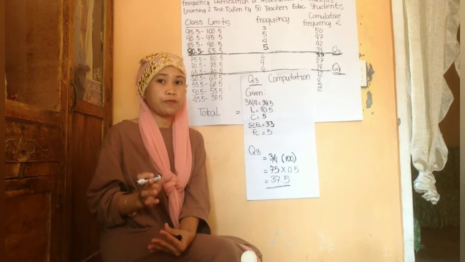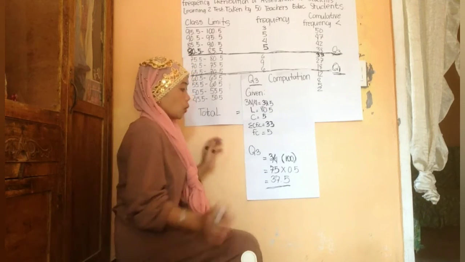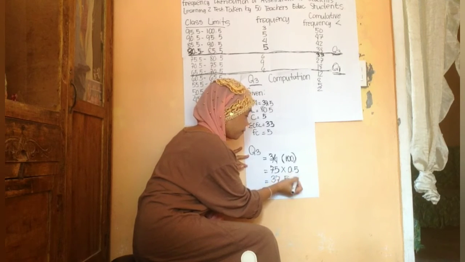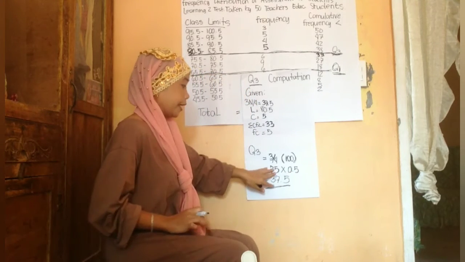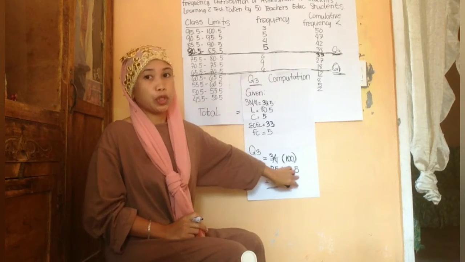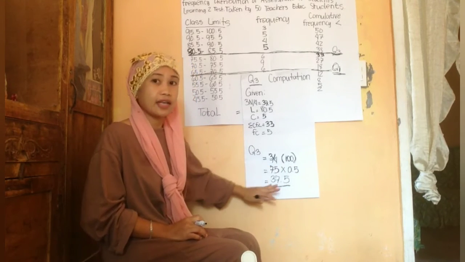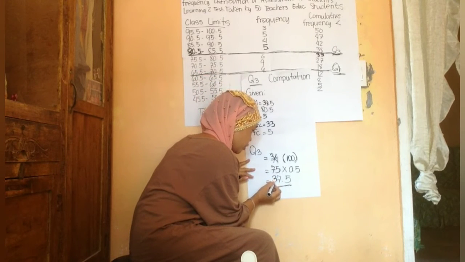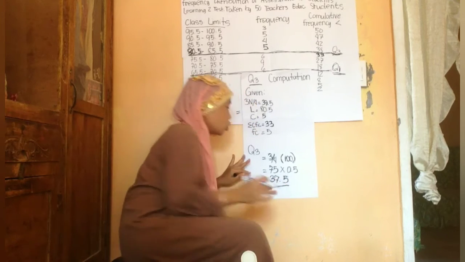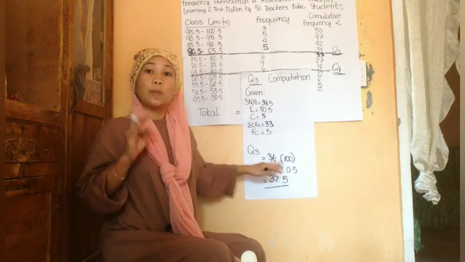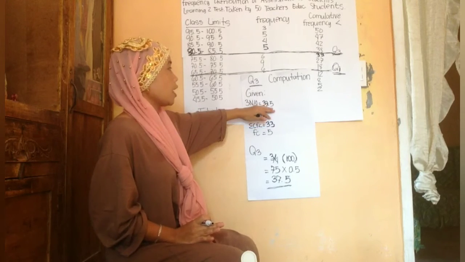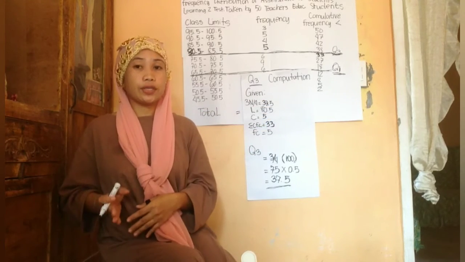The percent of 50 is 0.5, so we write 0.5. Now let's multiply 75 times 0.5, and the answer is 37.5. So this is the third quartile, the 37.5.